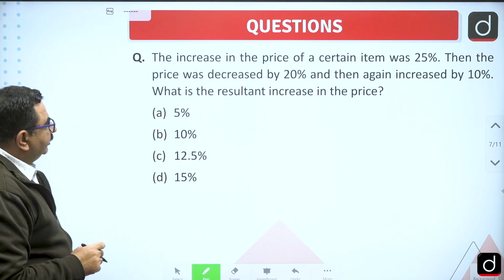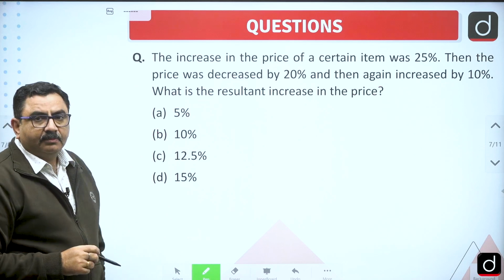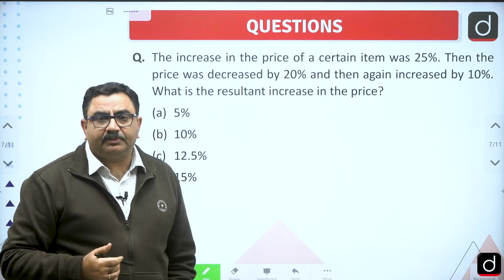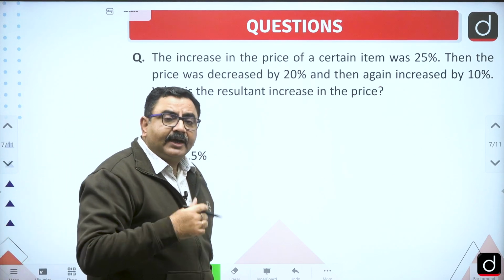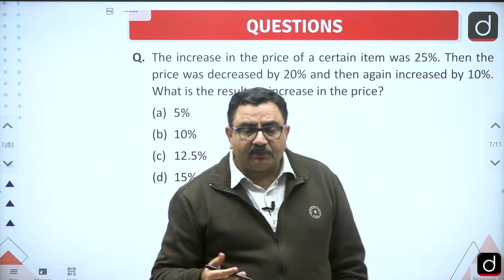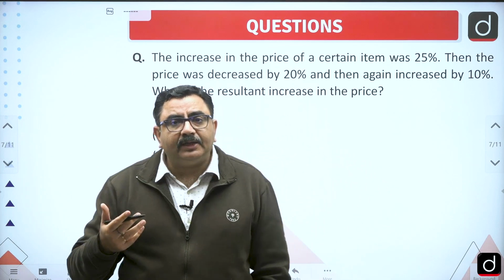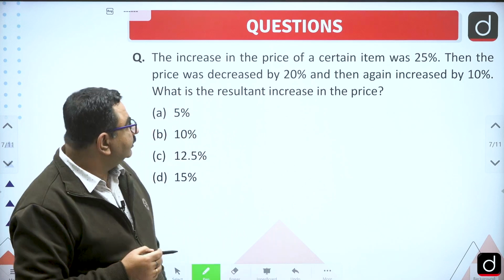Okay, now this question is based on percentages and every year you will get one question based on percentage, direct based on percentage I can say one question, but maybe there are certain questions in which you will have application of the concept of percentages.